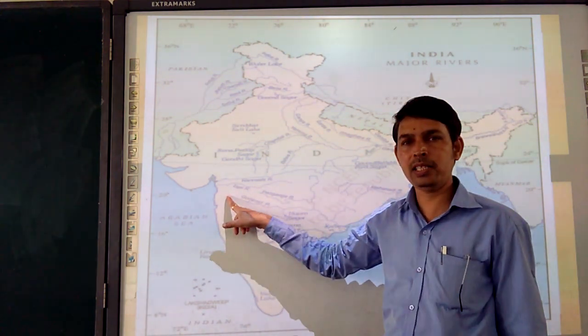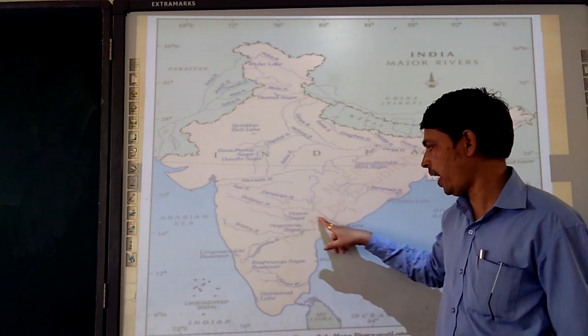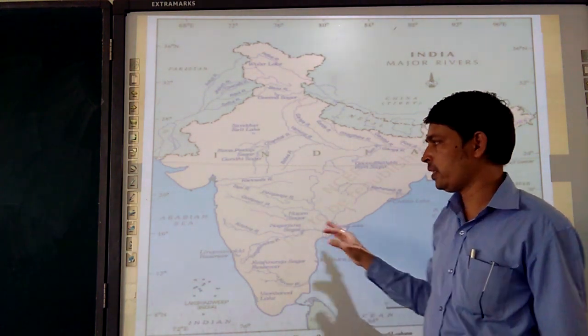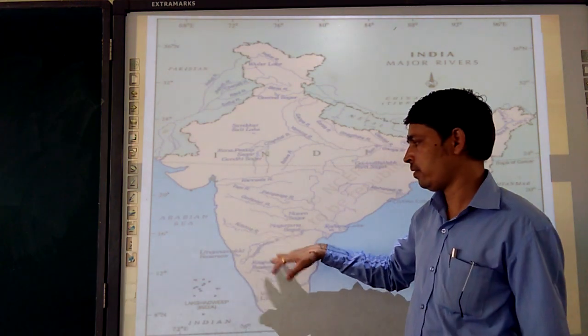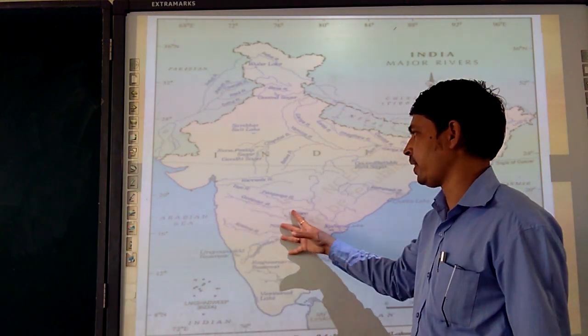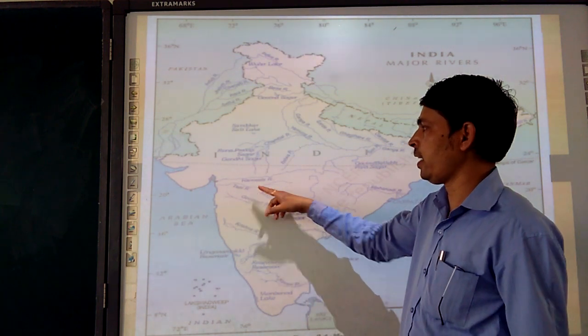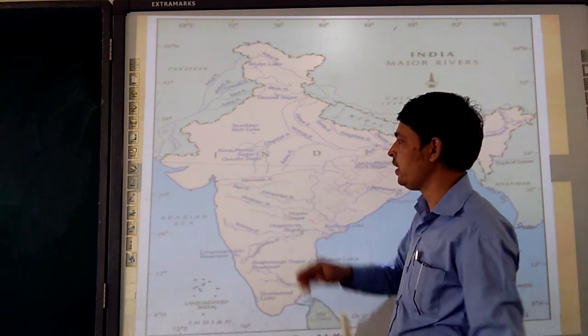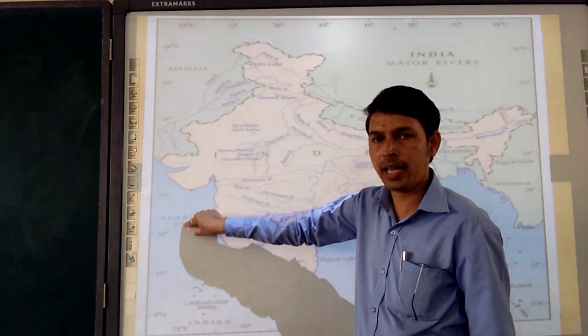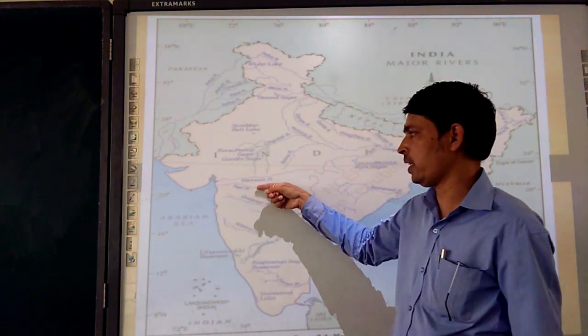Godavari, originating at Nasik, moves here and drains its water into the Bay of Bengal. Then Kaveri, then Krishna, like that all the rivers are draining here. Narmada and Tapi, these two rivers drain their water from here and move into the Arabian Sea. Only these two rivers are there.